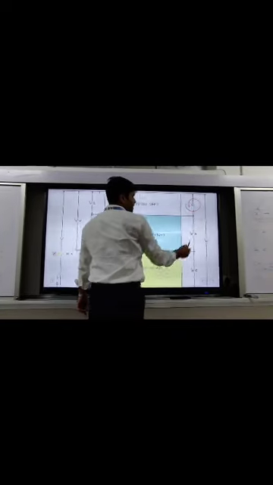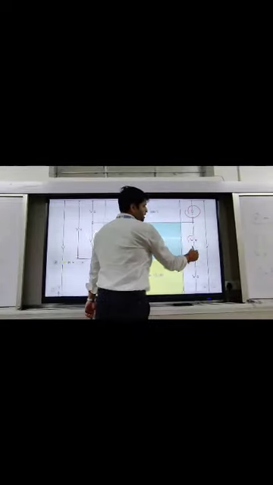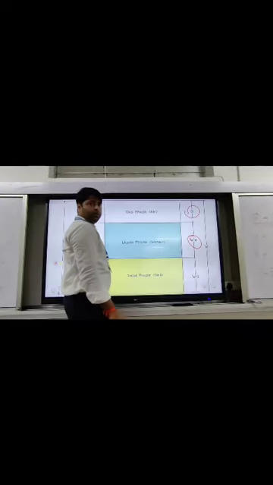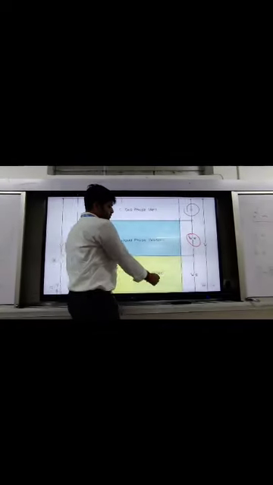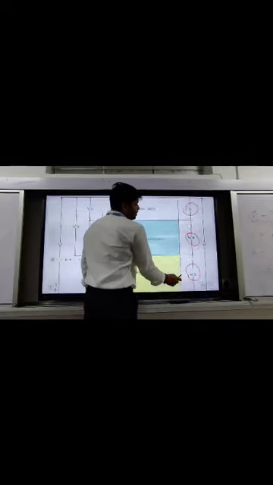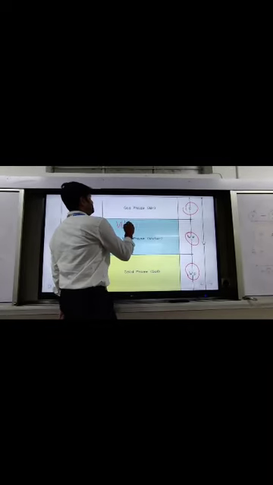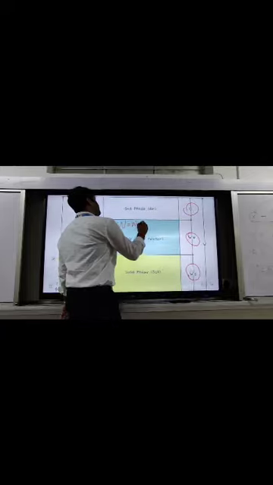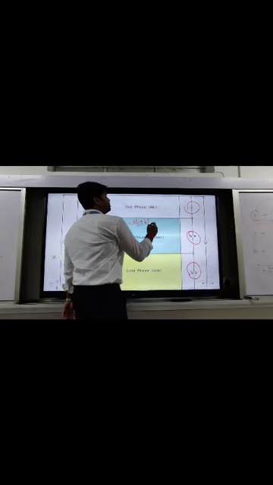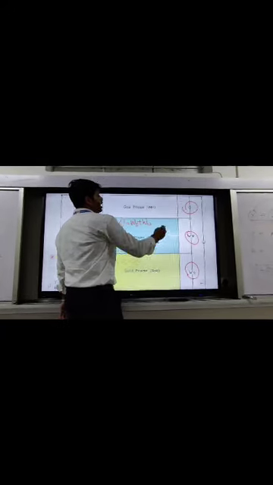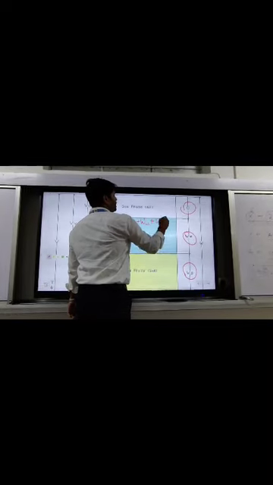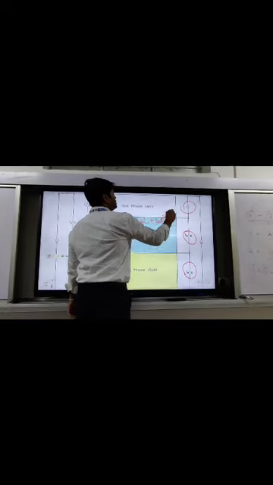Then the total weight of water will be capital W, and the total weight of soil will be Ws. So the total weight of soil will be the weight of solid particles plus the weight of water, and we know the weight of air is equal to 0.